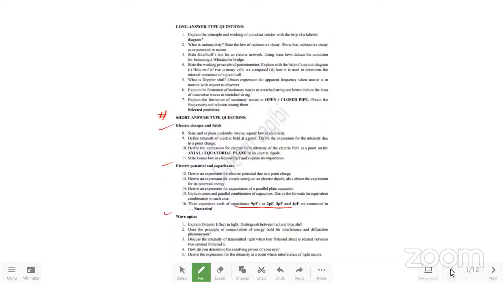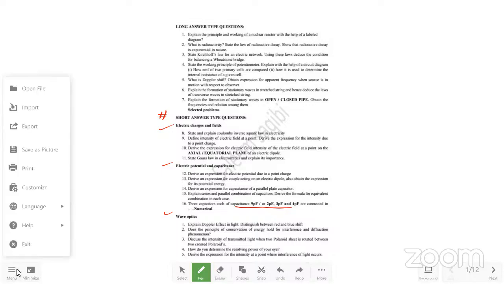So I think we started nuclear physics, and in nuclear physics we discussed around 5 to 6 numericals. Later on we discussed one numerical from current electricity.